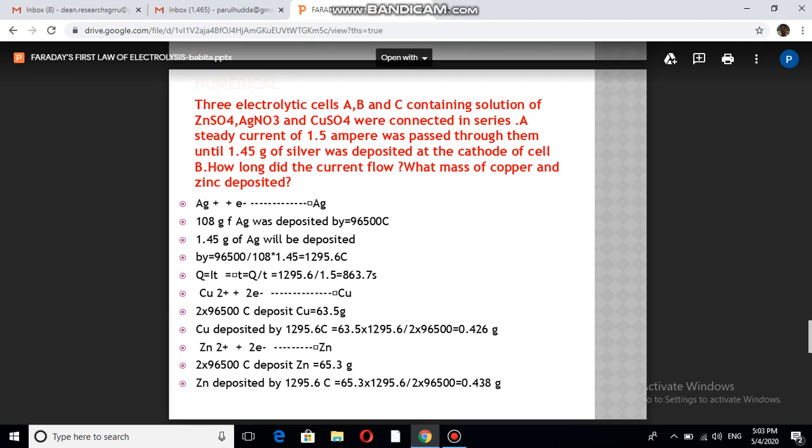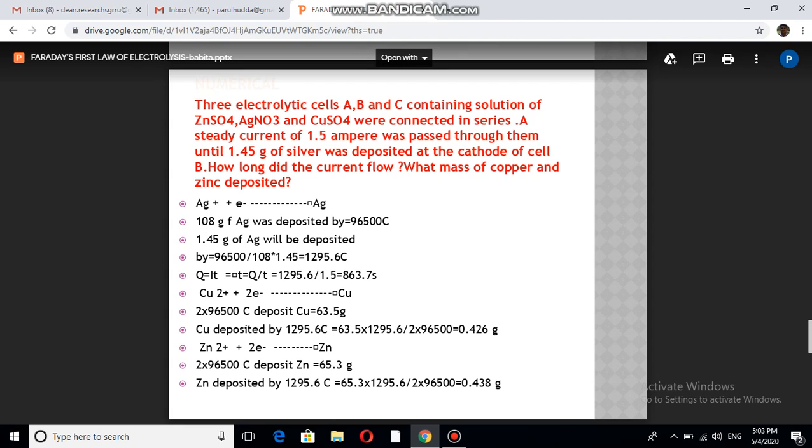So 1 Faraday will produce 108 grams. This is the molar mass. But here the weight is 1.45. So we can calculate the charge, which is 1295.6 coulomb. After knowing the charge, we will calculate the time because we also know the current. So this is the time. How long did the current flow? The time was asked in the question.